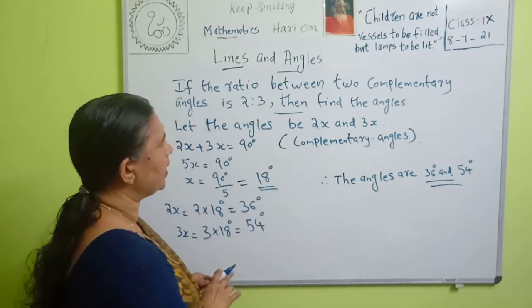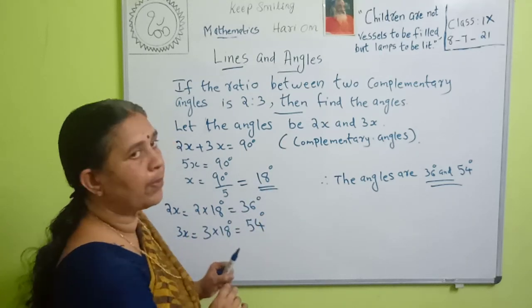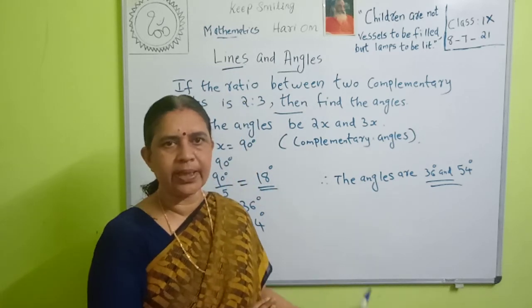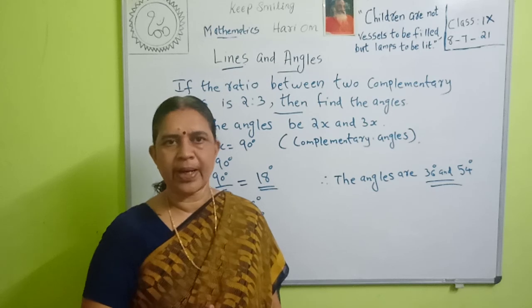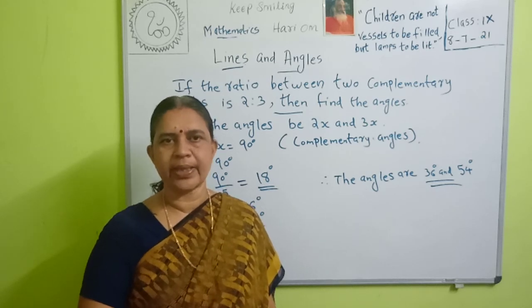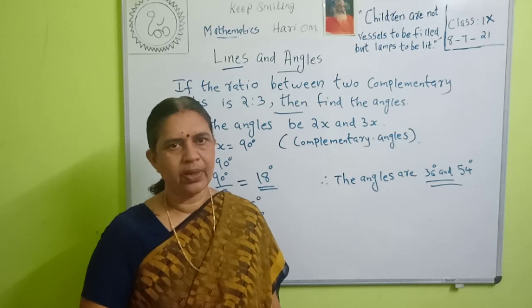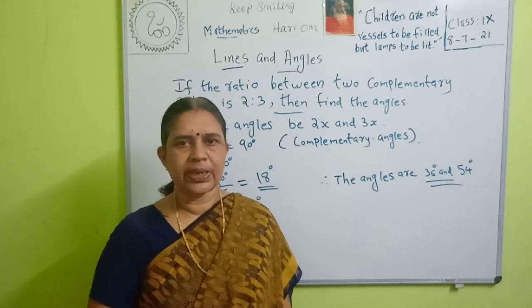Then what is the meaning of complementary angles? If sum of the two angles is 90 degree, those angles are called complementary angles. And if the sum is 180 degree, those angles are called supplementary angles. You remember it. Okay? We can do more questions in the next class.